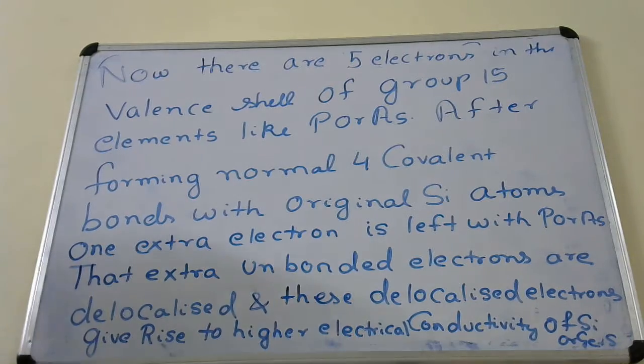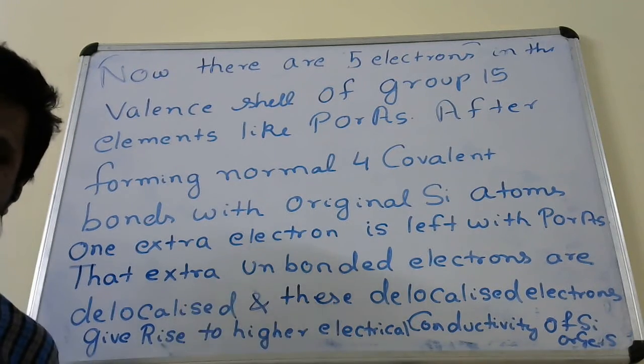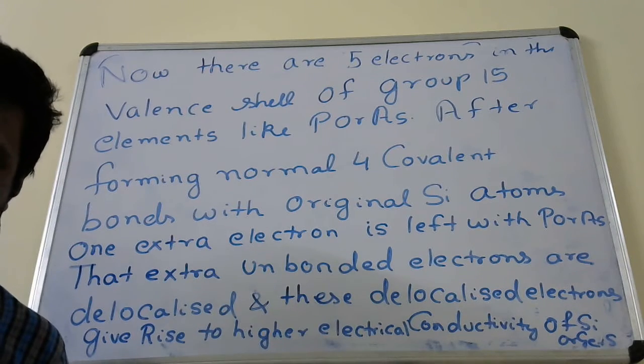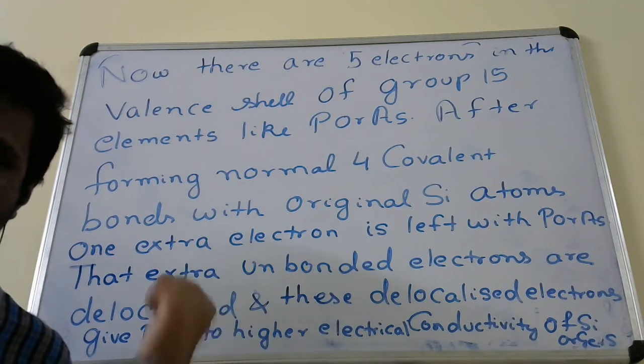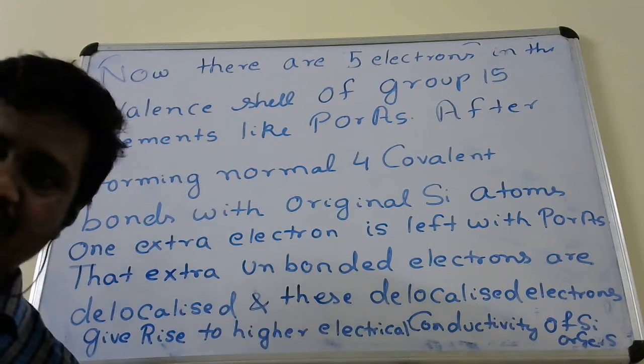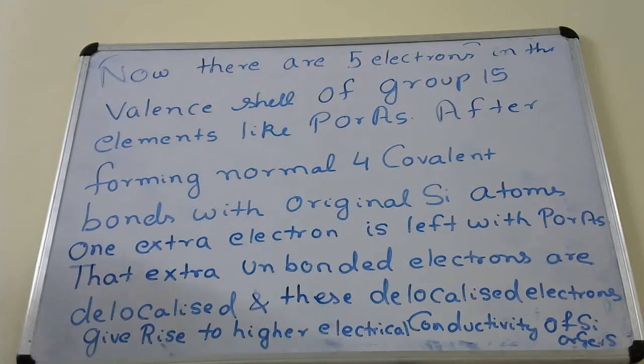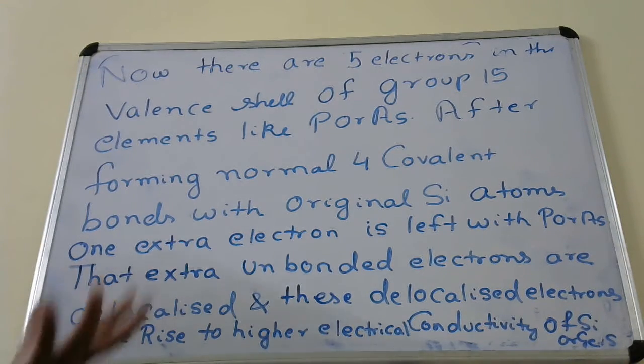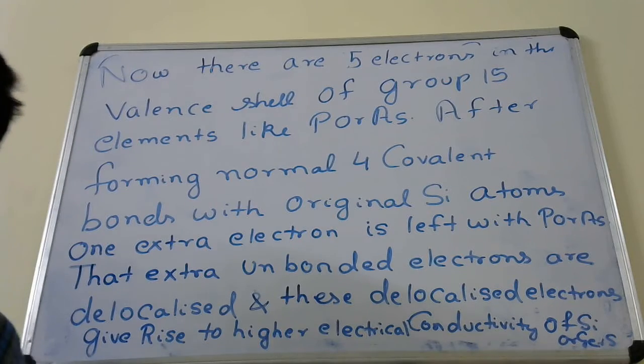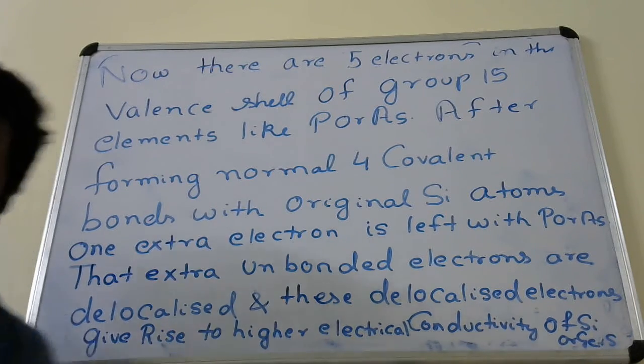Due to this delocalized electron, the electricity conducting nature of silicon and germanium increases. It can conduct more electricity due to this delocalized electron.